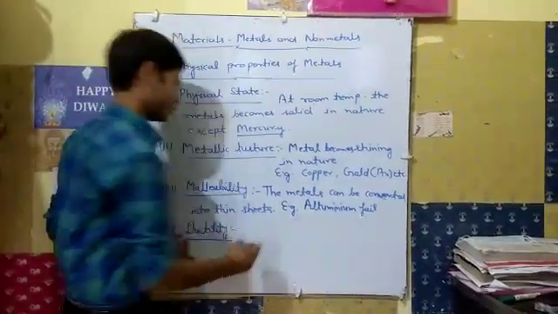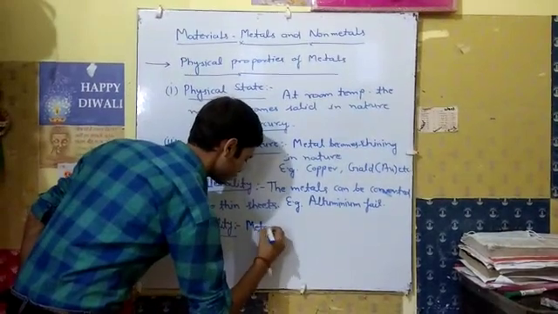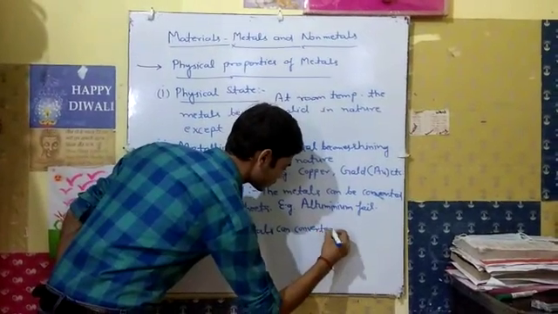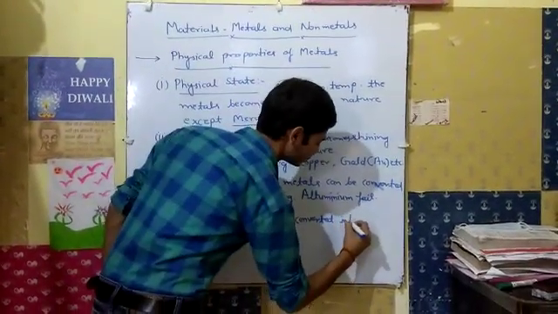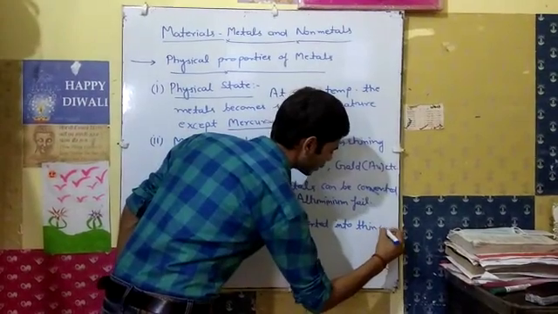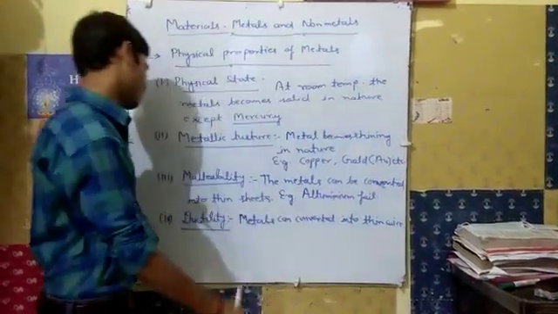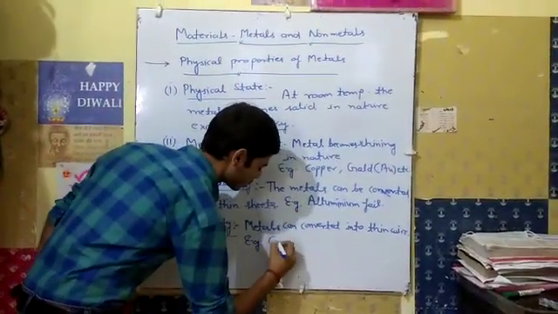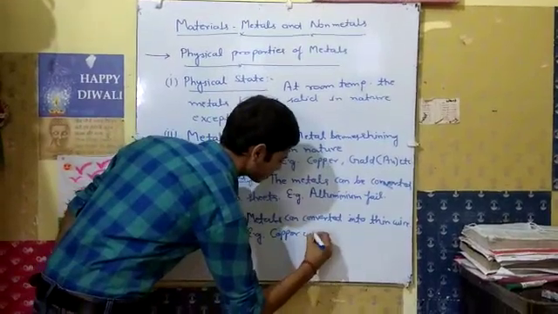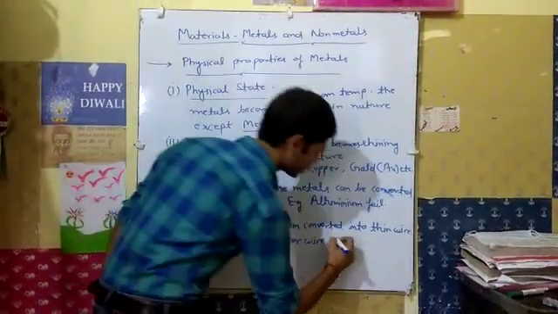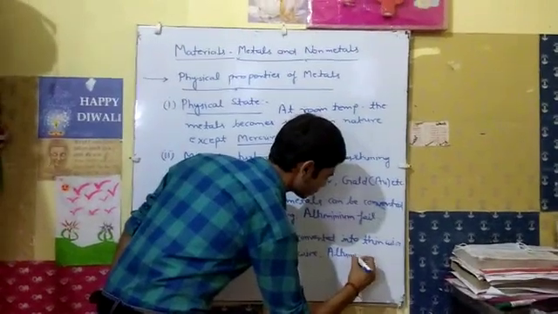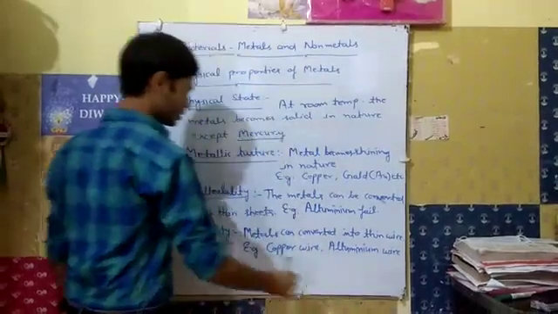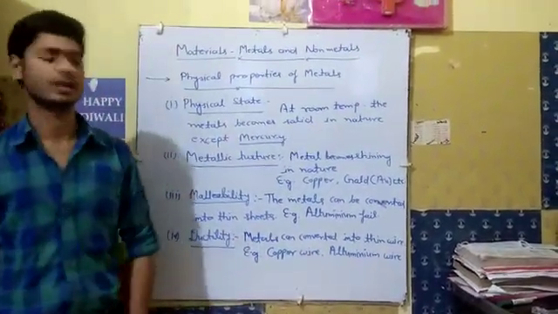So metals can be converted into thin wire, and this property is known as ductility. Examples are copper wire and aluminium wire, used in houses and in our fans.